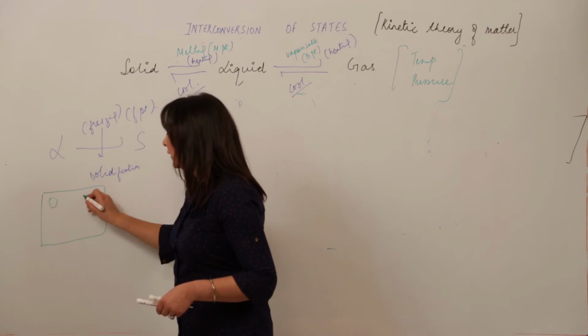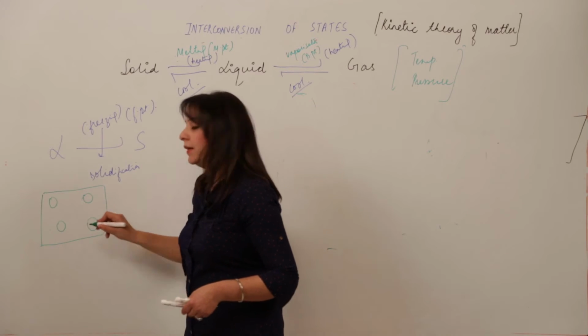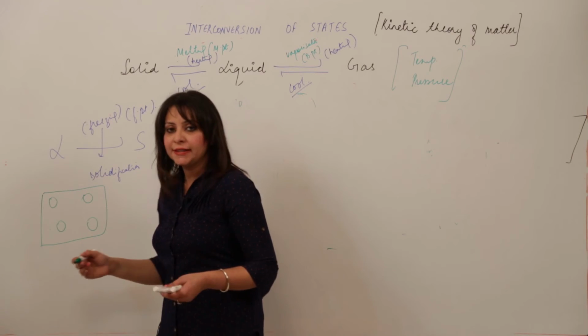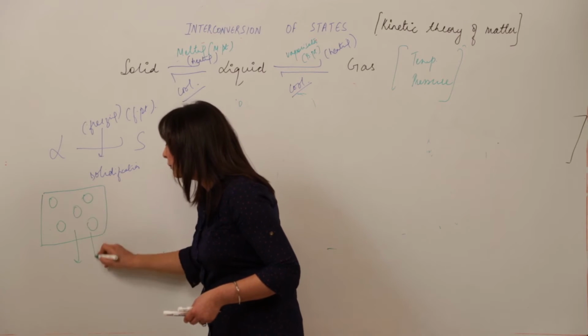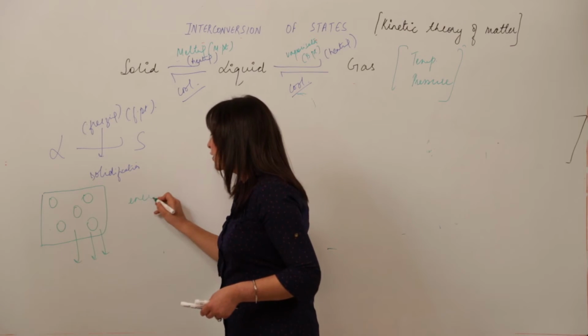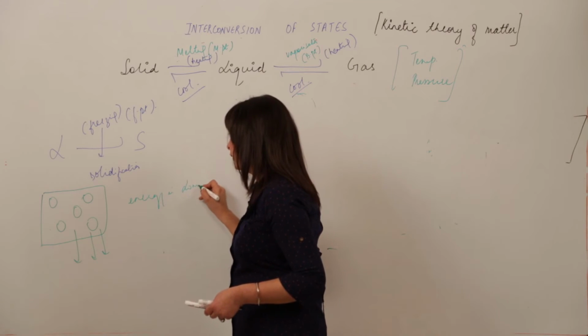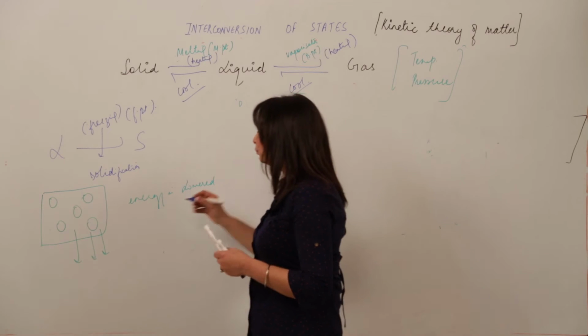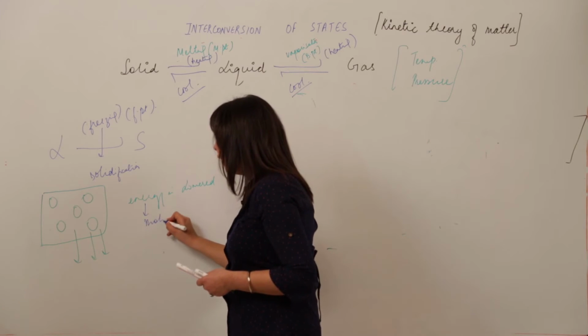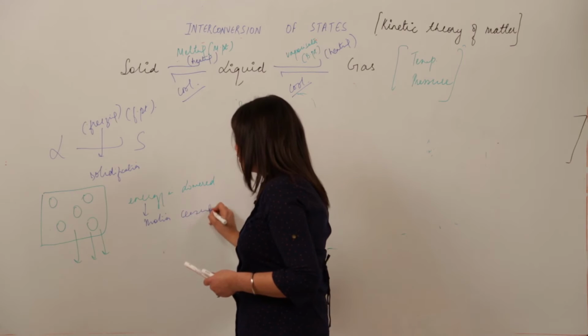See, in liquid, particles are like that. There is a space, less force, as I have told you. Now we are cooling it. When we are cooling it, energy is lowered. When the energy is lowered, the motion is decreasing.